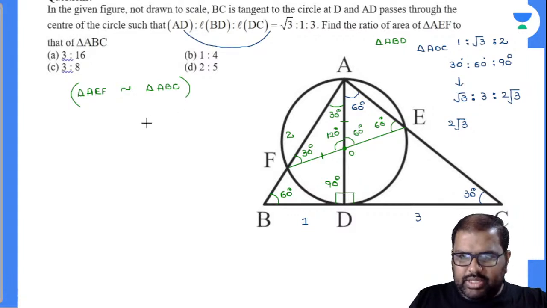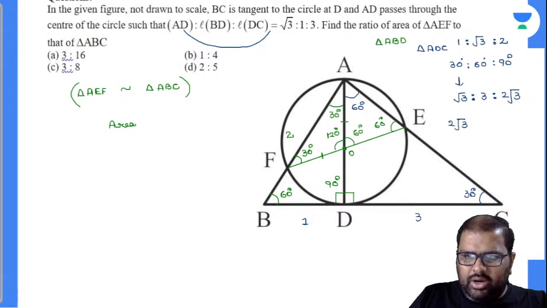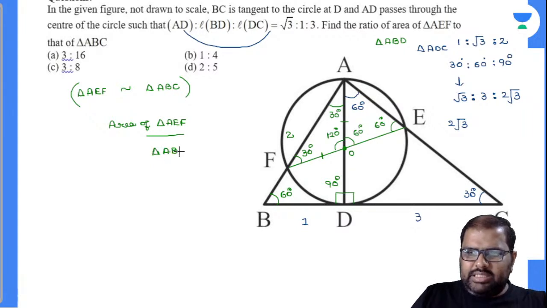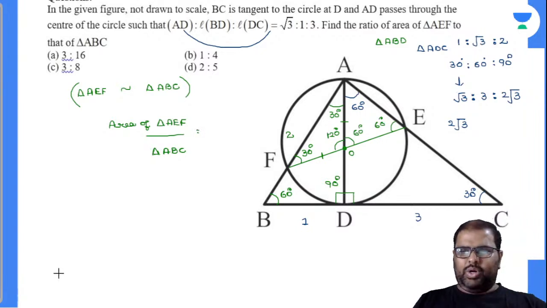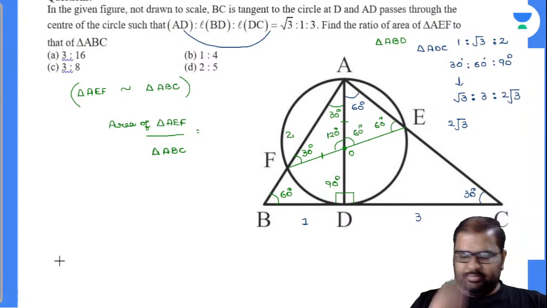So 1:2 ratio means their areas of the triangles, area of triangle AEF divided by area of triangle ABC. Can anybody say the property when they are similar triangles? The areas will be in the ratio of the squares of their sides. Am I right or wrong? Squares of their sides. Now what will you take down?